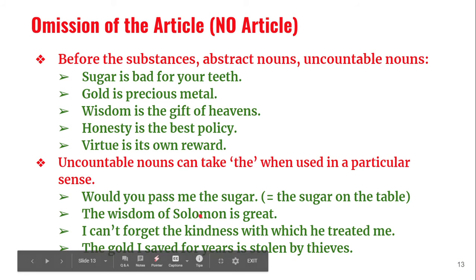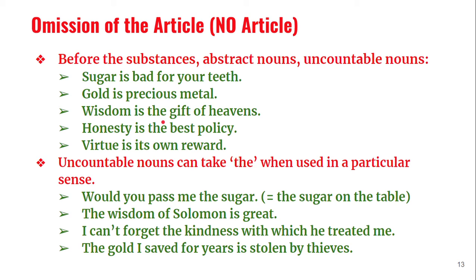The wisdom of Solomon is great. See, in the previous one, before wisdom we should not use the, it is an abstract noun. But here we are speaking about a particular person's wisdom, not wisdom in general. We're speaking about Solomon's wisdom. So, the wisdom of Solomon is great. I can't forget the kindness with which he treated me. Here kindness is defined, we are speaking about some person's kindness. He showed you kindness. So we are speaking about his kindness.